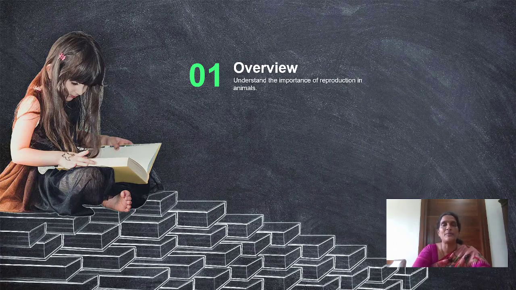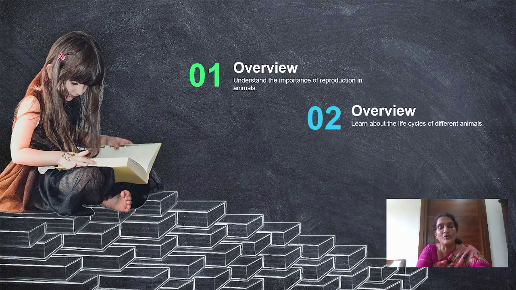If there is no reproduction, no human beings, no more men, no more tigers, it will stop there. The life on the earth stops. So we need reproduction. And we see how different animals give birth to their young ones.